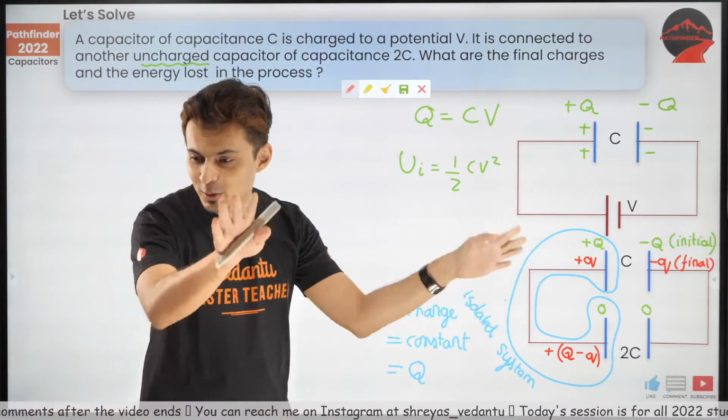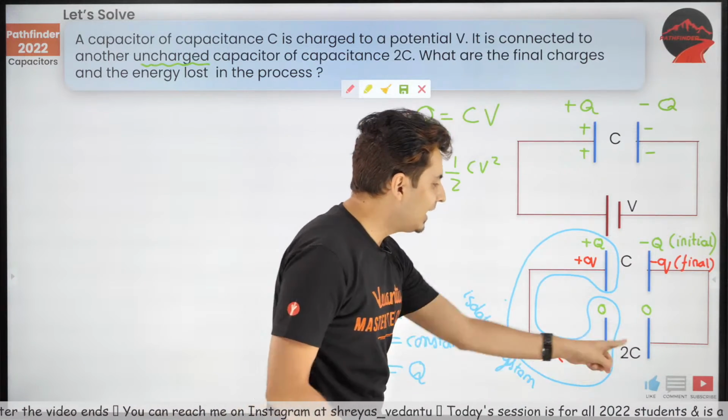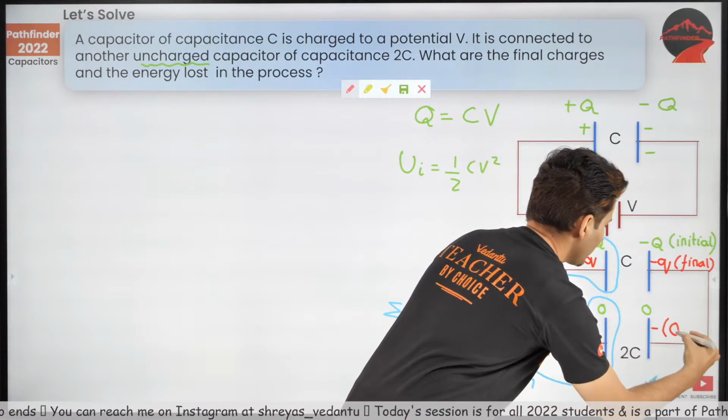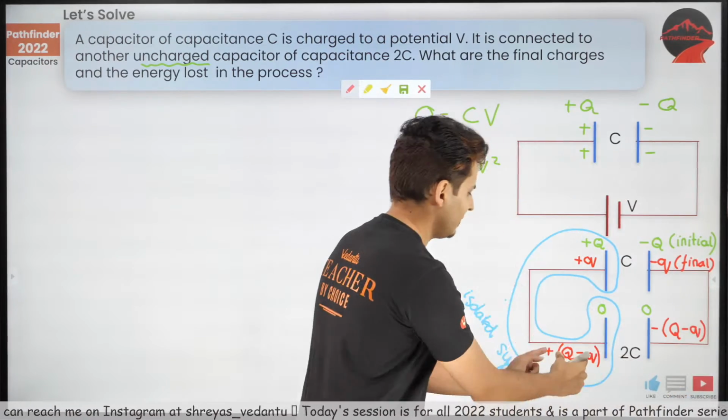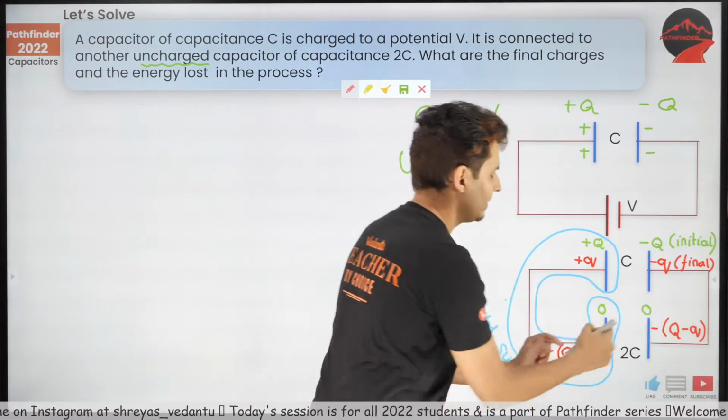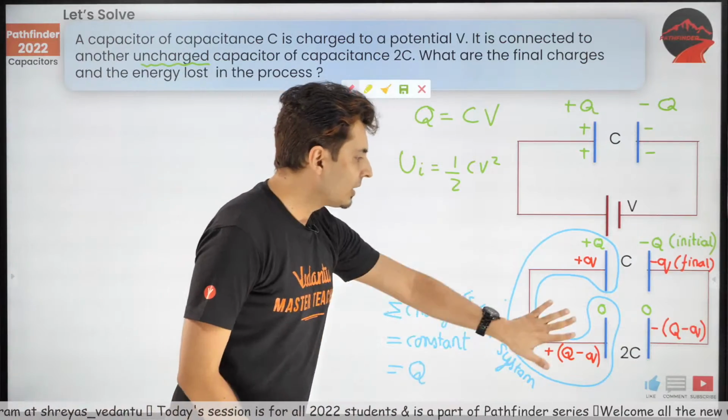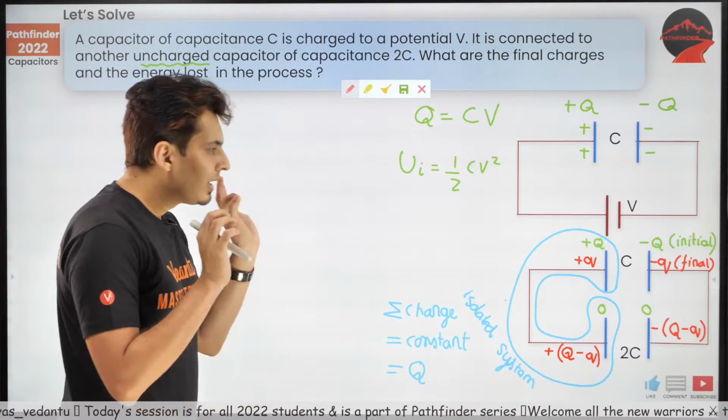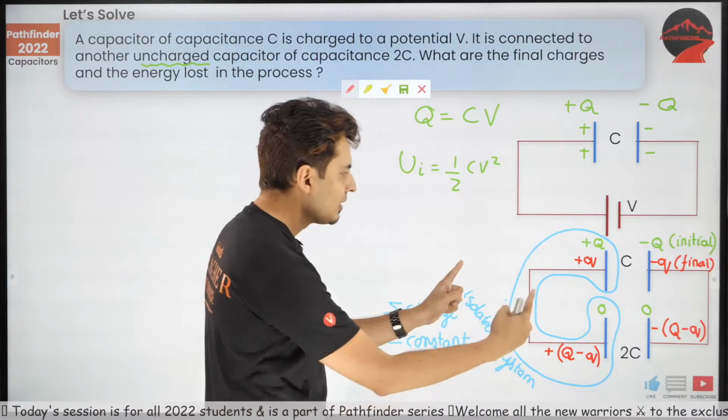Yes, Q minus q. Beautiful. Excellent. And on the other side, what are you going to have? Obviously minus q. Whatever positive value, the negative of that will be there over there. Now that's all I need.